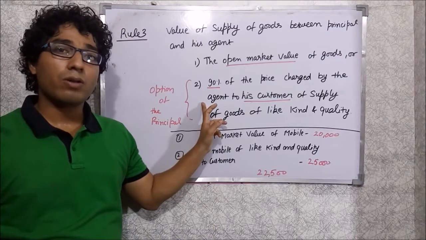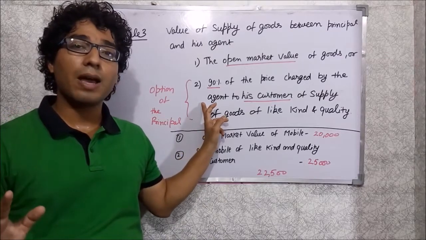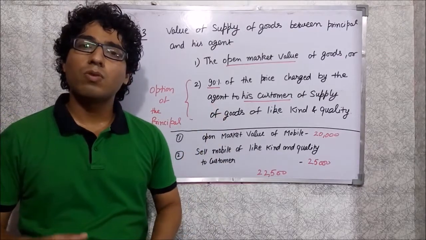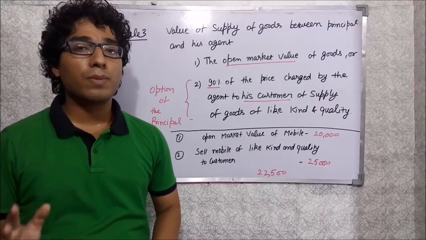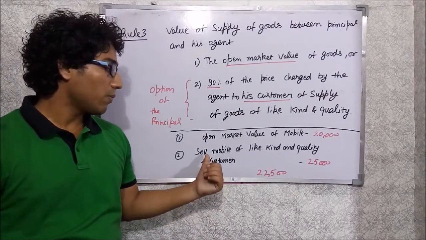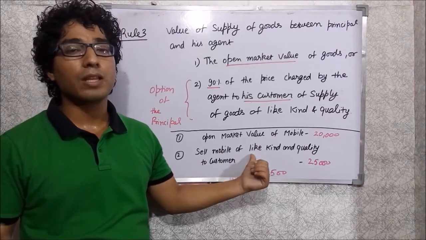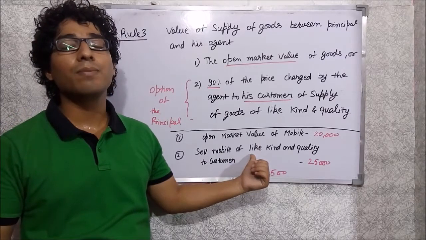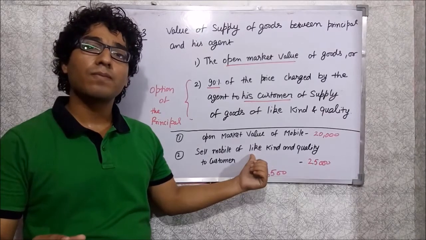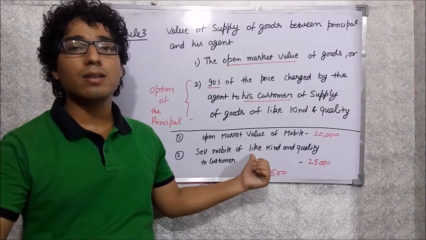But if the supplier, which is the principal, wants to move to the next clause, which is clause B, then how to value? Suppose the agent sells a mobile of like kind and quality, meaning a mobile of Sony which is received through another principal.